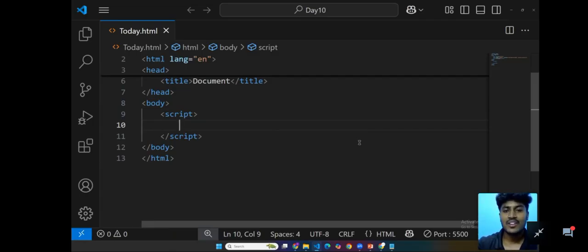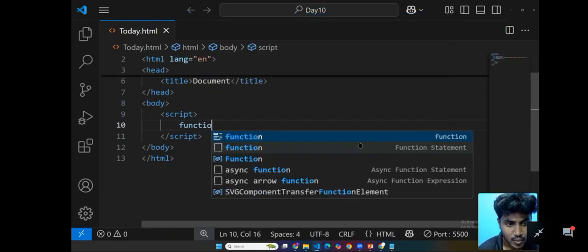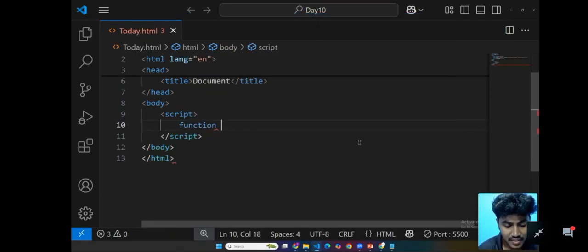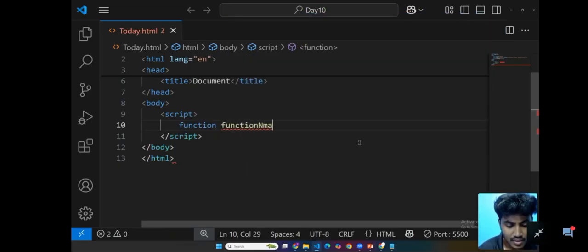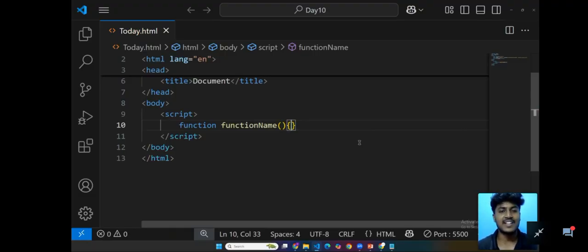So first of all, this is going to be the function keyword, then the function name. Yes, this is the basic and common syntax of function. So kindly note it down. This is our function name. Whatever name you can give, but here you can see.